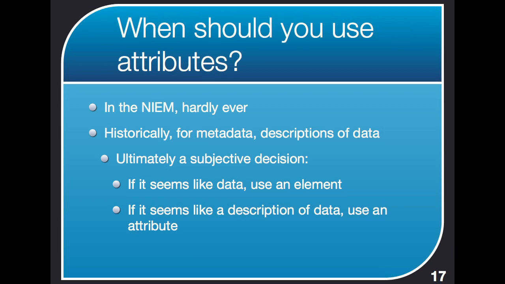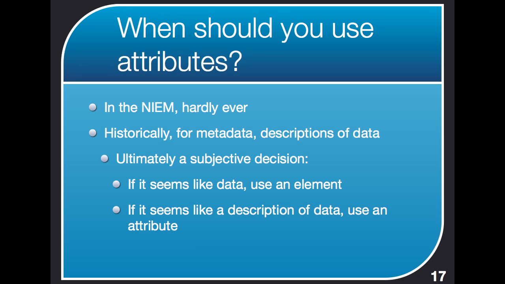So when you're doing XML, when should you use attributes, and when should you have tags nested inside of other tags? Well, if you're talking about the NIEM, the answer is hardly ever. The NIEM itself hardly ever uses attributes. It uses them in a very small number of cases, and for the most part, the NIEM does everything in tags.